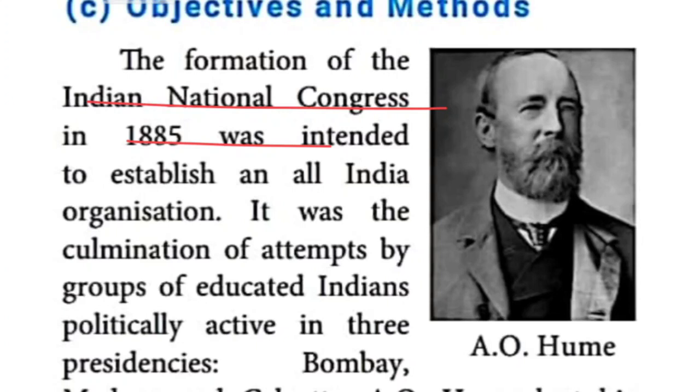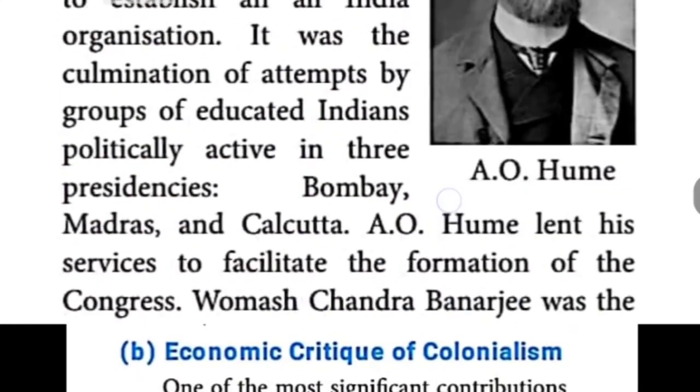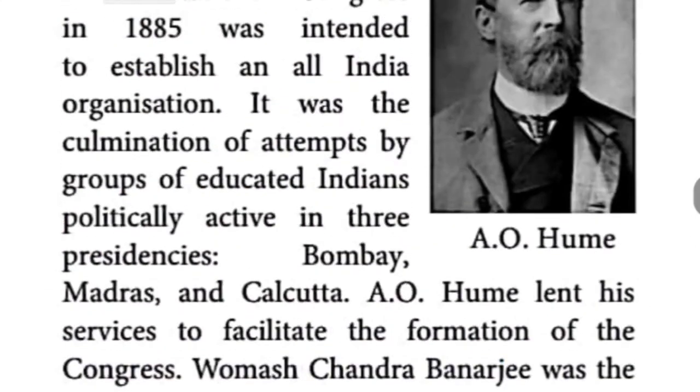Here it was the culmination of attempts by groups of educated Indians politically active in three presidencies. What are the presidencies? Bombay, Madras as well as Calcutta. These three presidencies are there. Then A.O. Hume lent his services, what is the meaning, to facilitate the formation of the Congress.